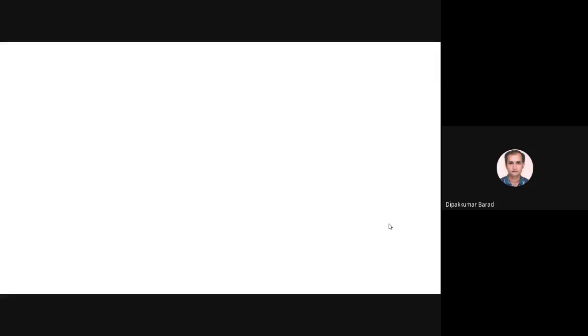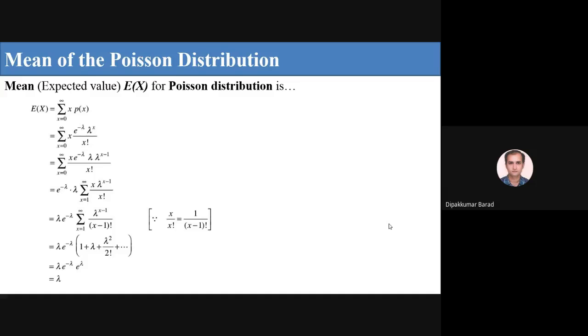E of x equal to lambda. Only note down this, okay? You have already seen it. I will upload this PPT so you get how to derive it. But right now, note down the mean. It means E of x for Poisson distribution, which is equal to lambda.